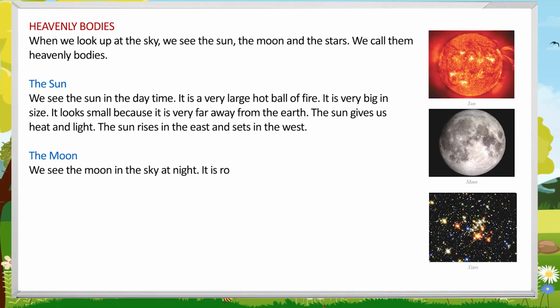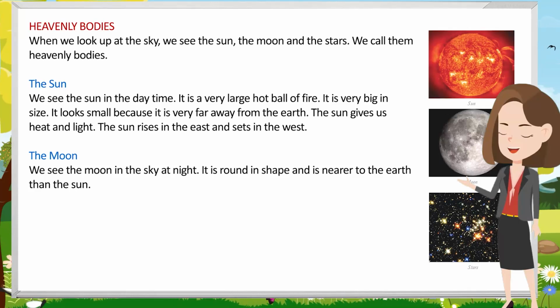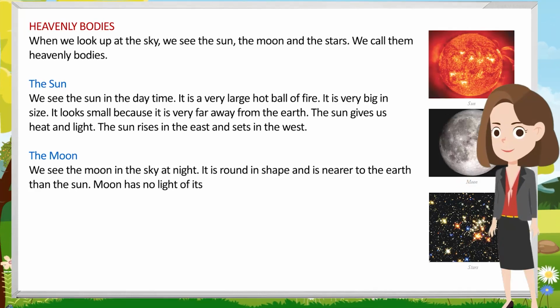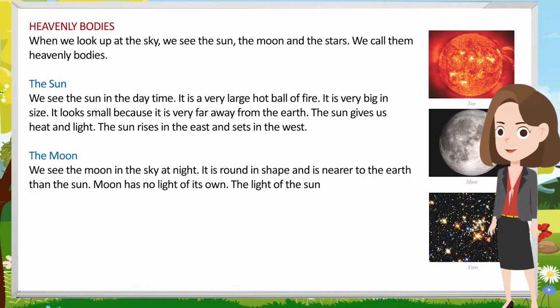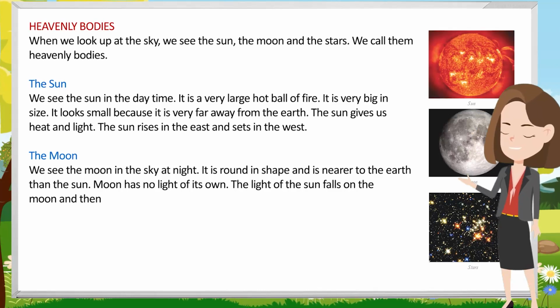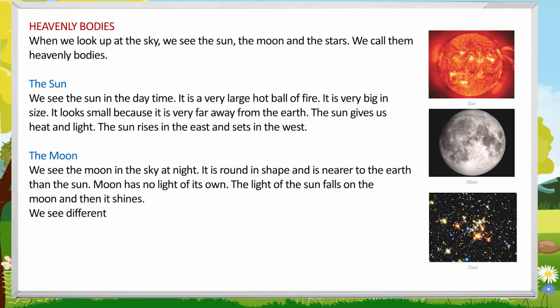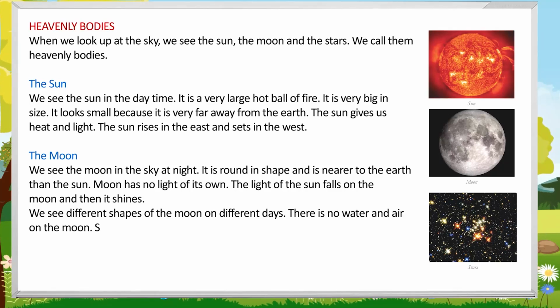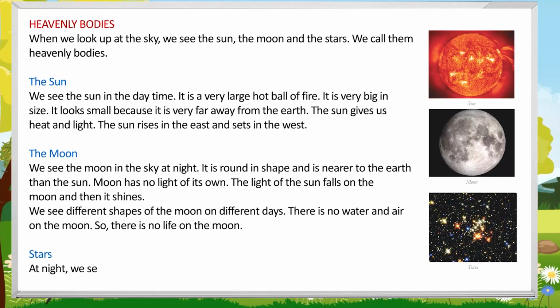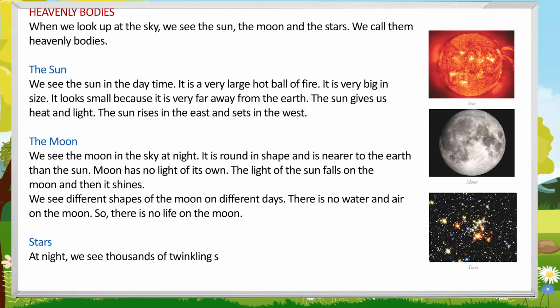The moon. We see the moon in the sky at night. It is round in shape and is nearer to the earth than the sun. Moon has no light of its own. The light of the sun falls on the moon and then it shines. We see different shapes of the moon on different days. There is no water and air on the moon. So, there is no life on the moon.